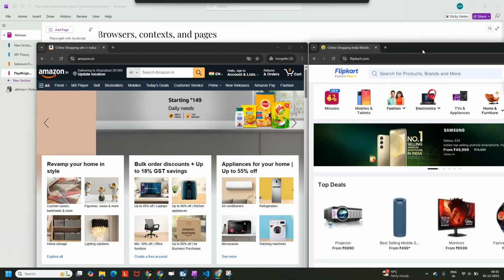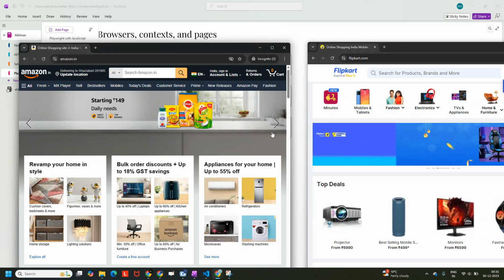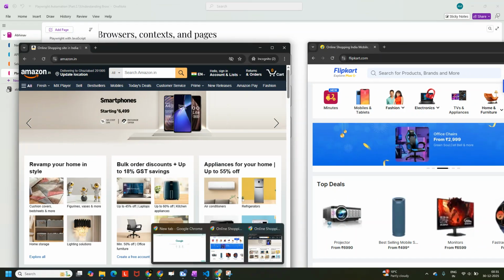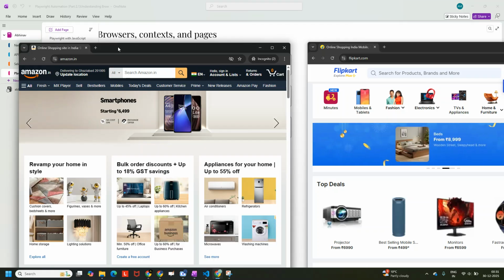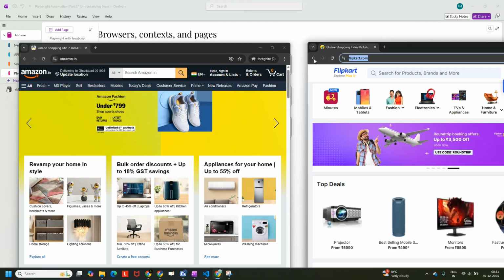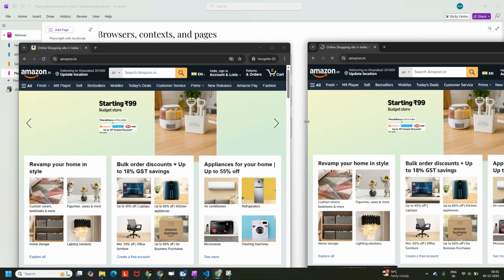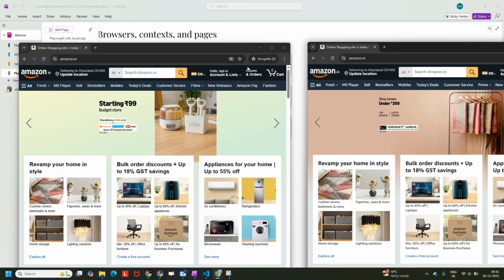So these are two browser contexts. These are not two different browsers. From one browser I have created two independent sessions, and whatever activity is going on, even if it is the same site, the cookie will not be shared or the data will not be shared. Everything will be handled independently.